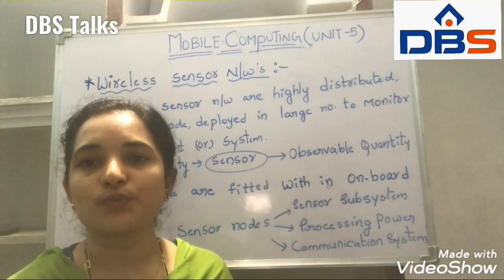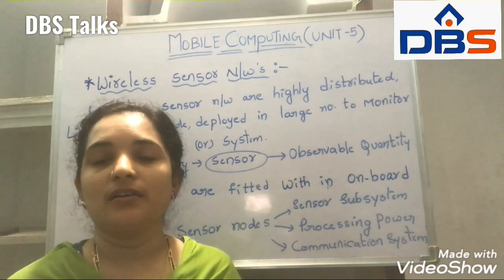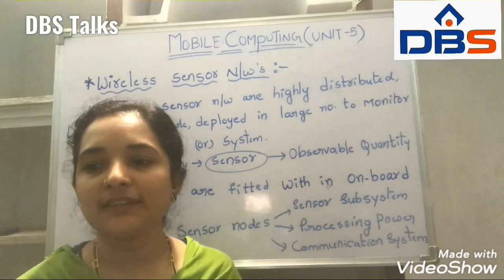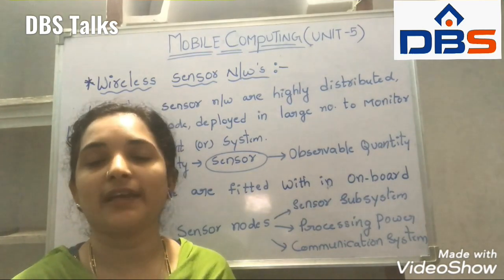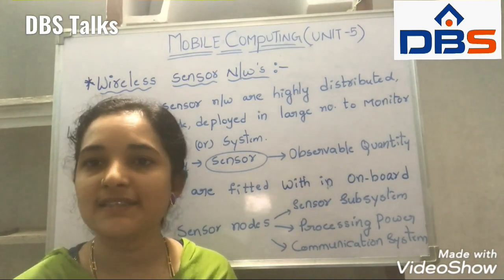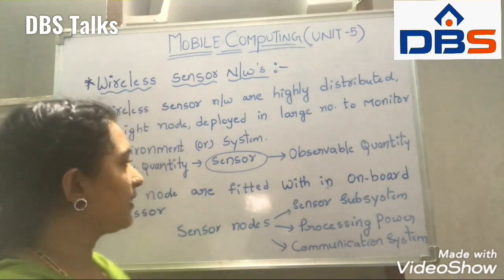A sensor is one type of device. It is used to measure a physical quantity and converts it in such a way that an observer or any other system can understand it easily. That is called a sensor.